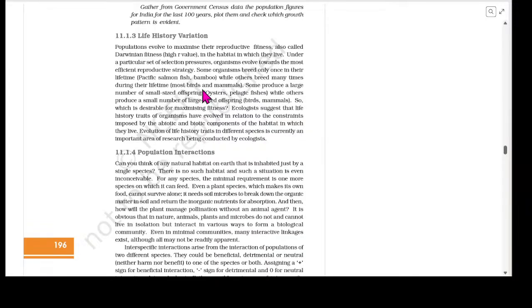Some produce a large number of small-sized offspring, like oysters and pelagic fishes, while others produce a small number of large-sized offspring, like birds and mammals. So, which is desirable for maximizing the fitness? Ecologists suggest that life history traits of organisms have evolved in relation to the constraints imposed by the abiotic and biotic components of the habitat in which they live. Evolution of life history traits in different species is currently an important area of research being conducted by ecologists.